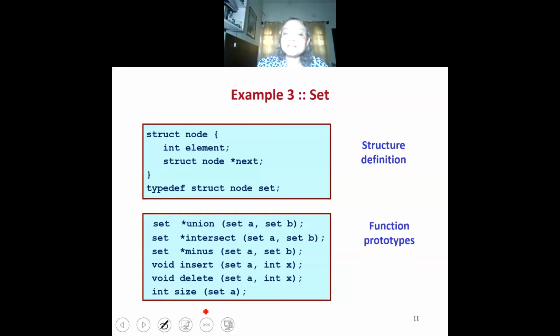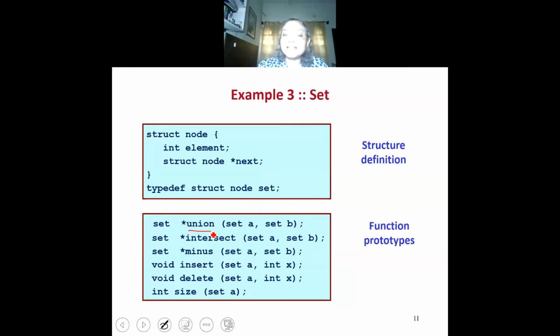Now, this is one way of specifying these functions, which are given by these function prototypes. The function union takes as input two sets A and B and returns a pointer to a set which is a union of these sets. Function intersect takes two sets A and B and returns a pointer to the intersection.